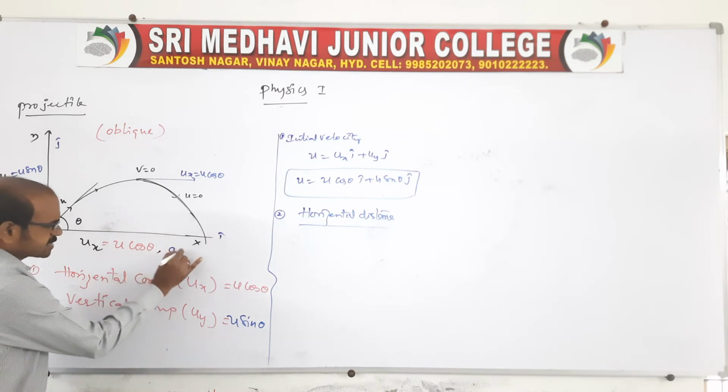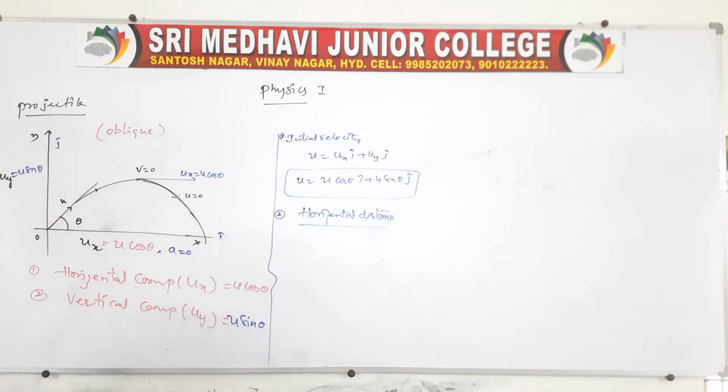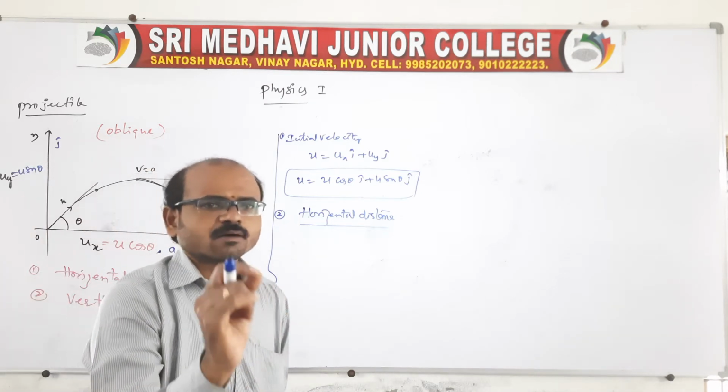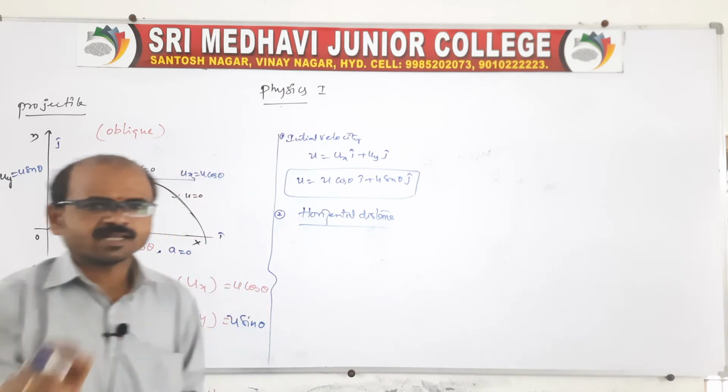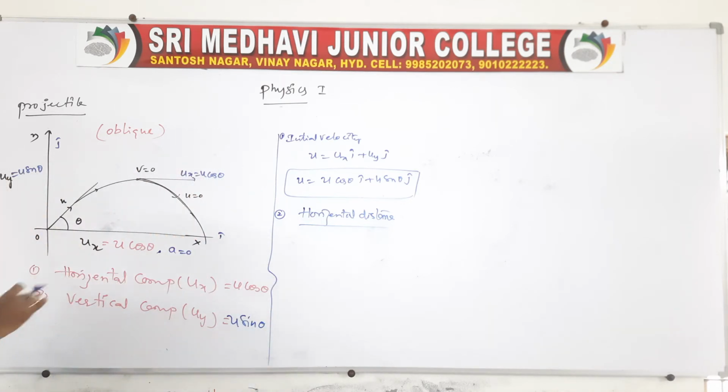Uniform means there is no acceleration, because the velocity changes only in the vertical direction. When it moves vertically up, the velocity decreases, and at maximum height the vertical velocity component is 0, and again it falls freely, so the velocity increases. But along the horizontal direction acceleration is 0, because it moves with constant velocity, or constant speed.